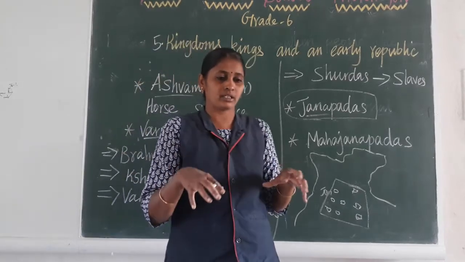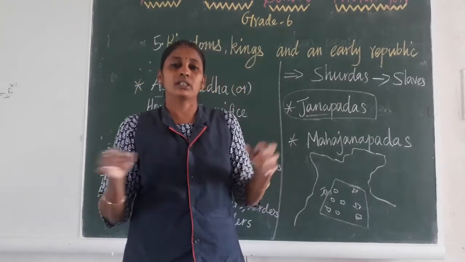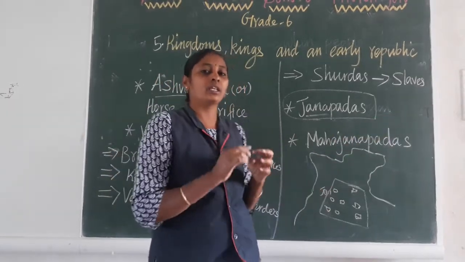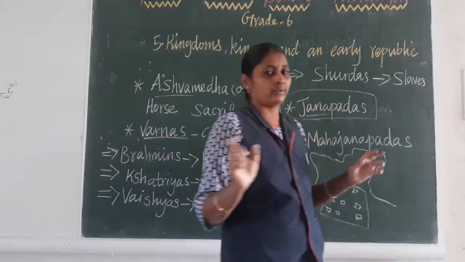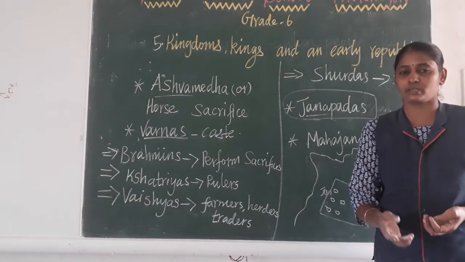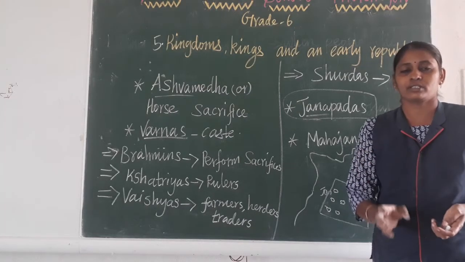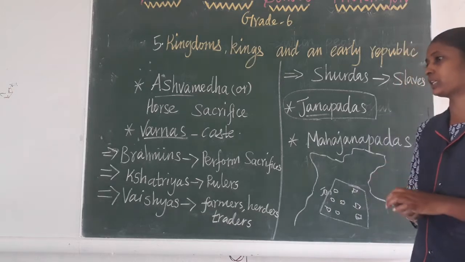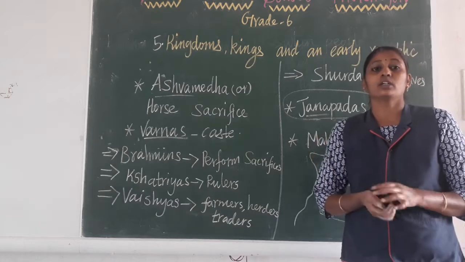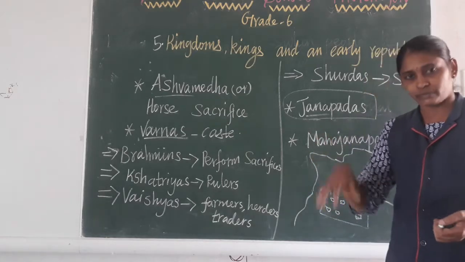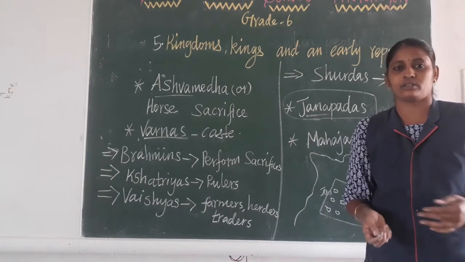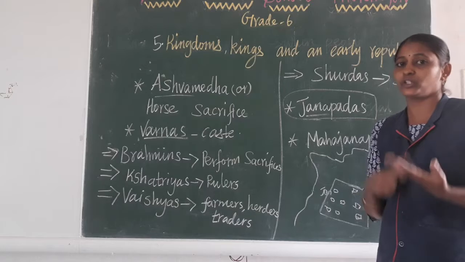Suppose people lived in one particular place, and the king also lived there. Around that city, the king constructed a massive wall with fortification. Fortification means full of weapons along with soldiers. Why did they construct these massive walls? To protect the people living in that city from attacks by other kings, giving security to the people.